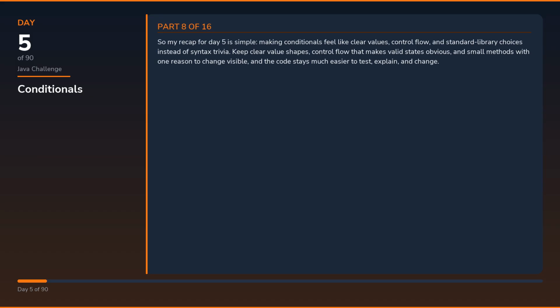So my recap for day 5 is simple: making conditionals feel like clear values, control flow, and standard library choices instead of syntax trivia. Keep clear value shapes, control flow that makes valid states obvious, and small methods with one reason to change visible, and the code stays much easier to test, explain, and change.